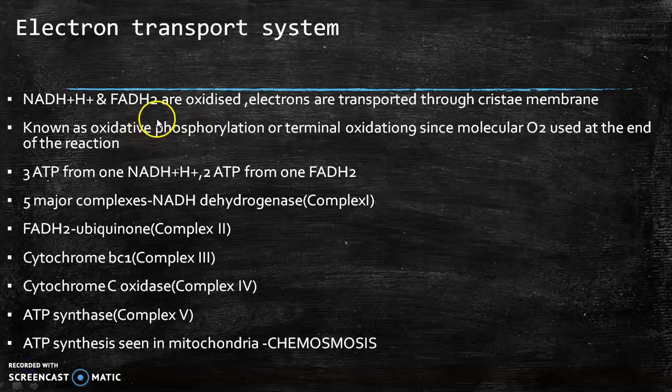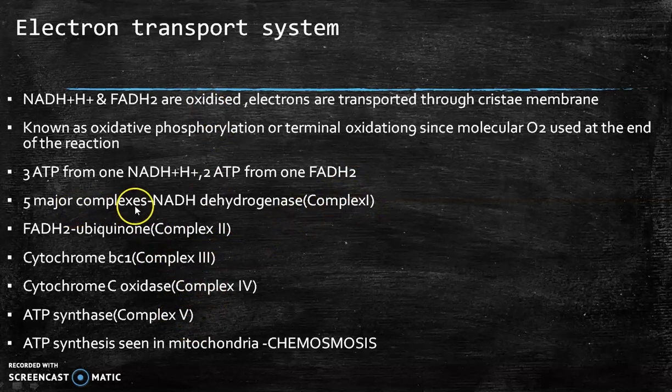So again I am revising. The important things to remember in the electron transport system are that NADH plus H plus and FADH2 are oxidized, and the electrons are transferred through the cristae membrane that is present in the mitochondrial membrane. So it is otherwise known as oxidative phosphorylation or terminal oxidation, because molecular oxygen is used at the end of the reaction. And for one molecule of NADH, 3 ATP, and for one molecule of FADH2, 2 ATP are formed.